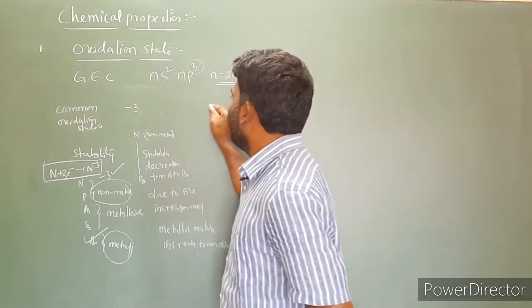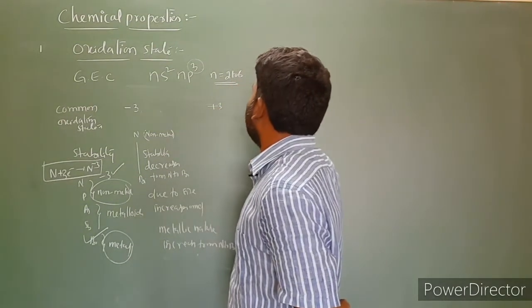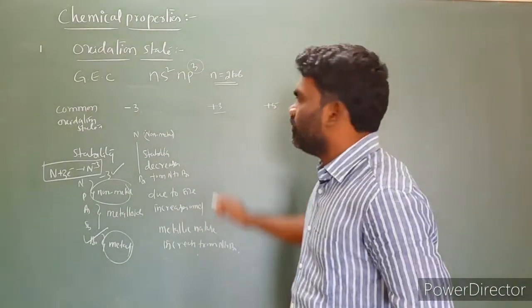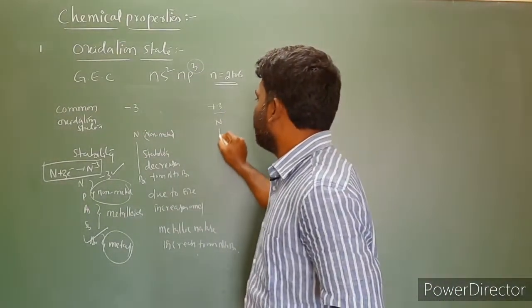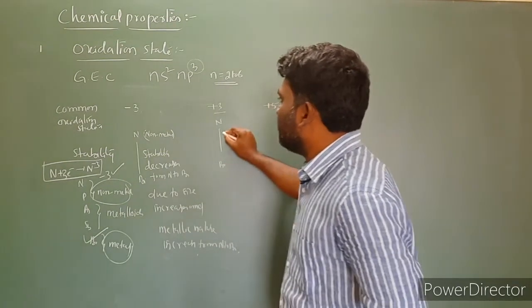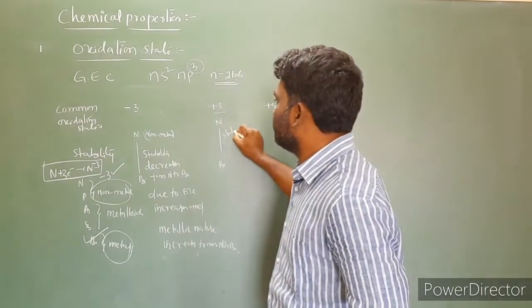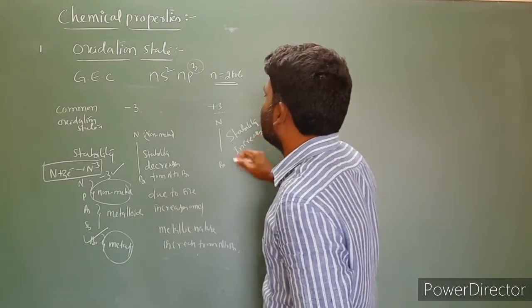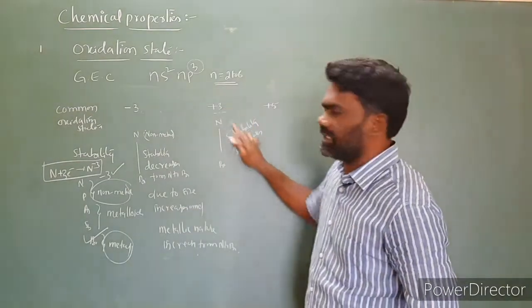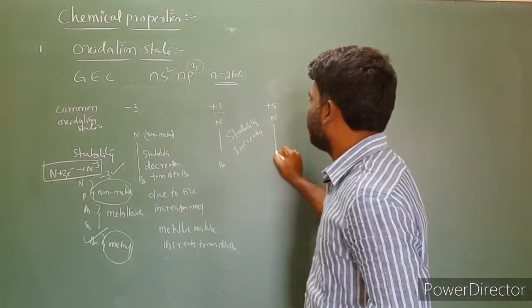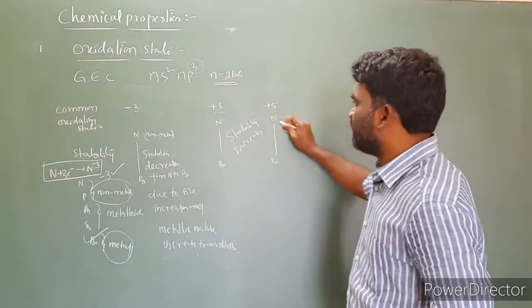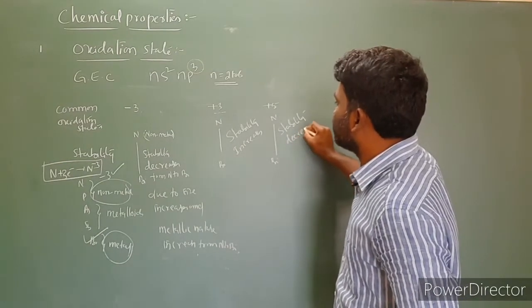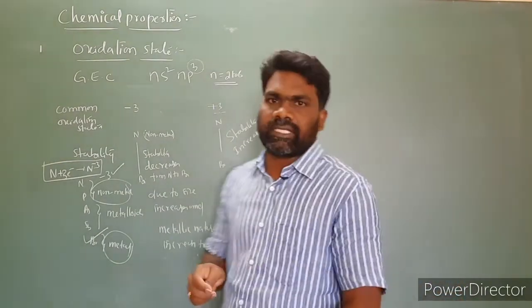Then the +3 oxidation state, and the next one is the +5 oxidation state. First I am taking the +3 oxidation state. While moving from nitrogen to bismuth, the stability of the +3 oxidation state increases. Next, +5: from nitrogen to bismuth, the stability of the +5 oxidation state decreases.